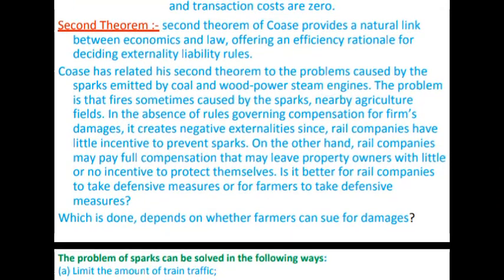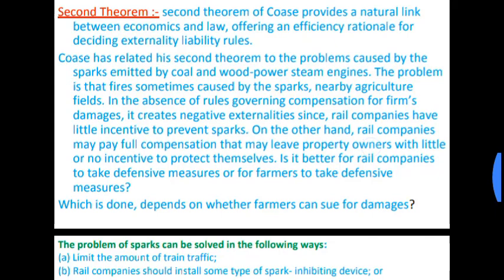The second theorem of Coase provides a natural link between economics and law. It is very important to say this. The Coase theorem is path breaking to law as well as economics. It offers an efficiency rationale for deciding externality liability rules. Liability means what you have to pay. It is my liability.